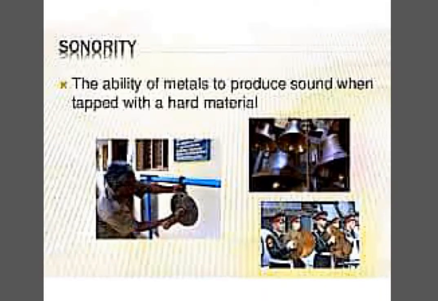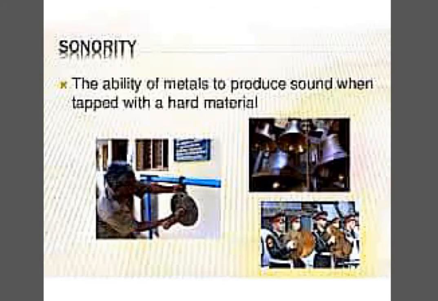Next property for the same is sonority, and I hope you must be able to recall that you have done a project based upon the same in class 8. Sonority is simply the property or the ability of the metals to produce sound when they are hit with a hard material. So that is why we are able to have the different period bells during our regular classroom hours.